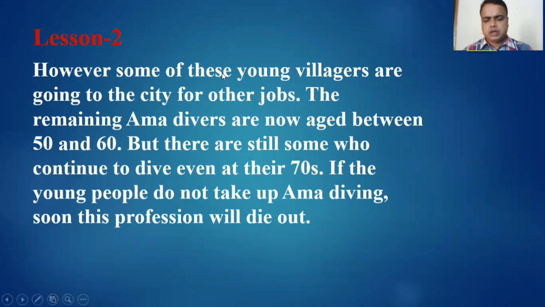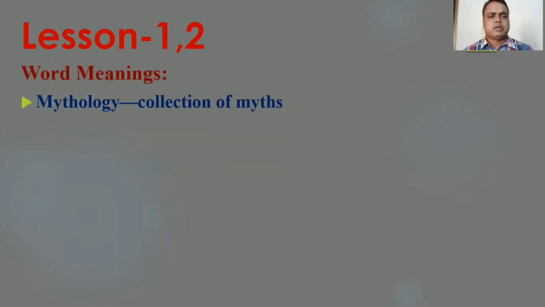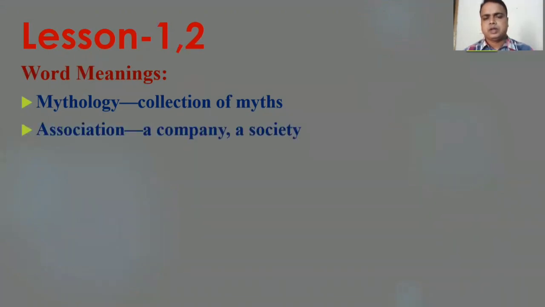Okay, dear learners, now we are going to learn some word meanings, question answers, and grammar also. So at first, word meanings for you. First one, mythology, collection of myths. Then association, a company or a society.